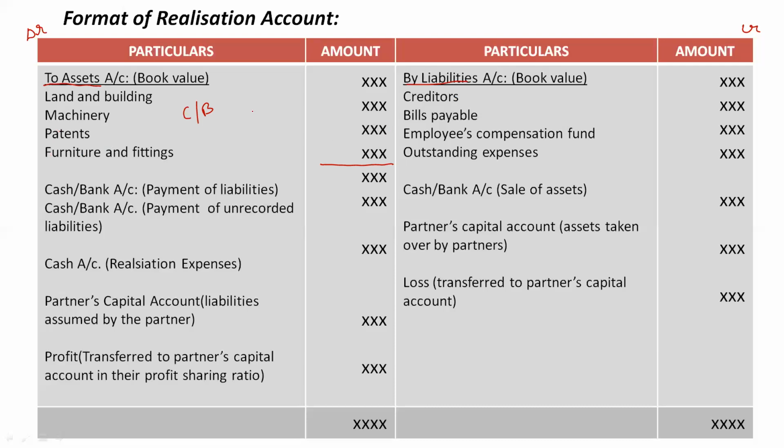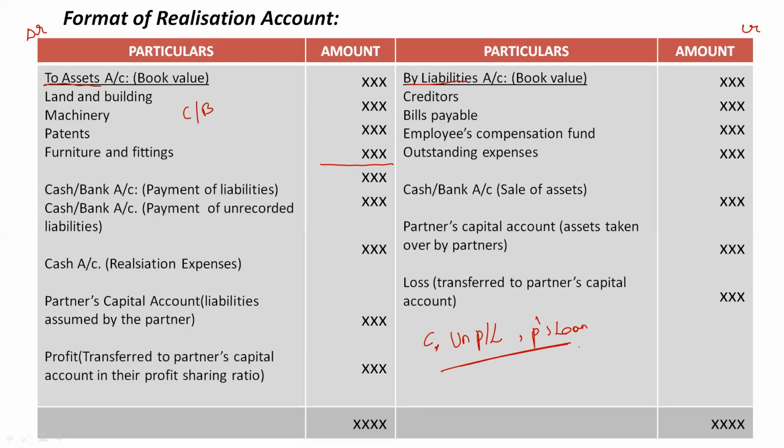Similarly, we also have to record the book value of liabilities here. These will be given in the balance sheet itself, but we have to exclude capital of partners, then any undistributed profits or losses like reserve fund, then a partner's loan. These 3 things have to be excluded.